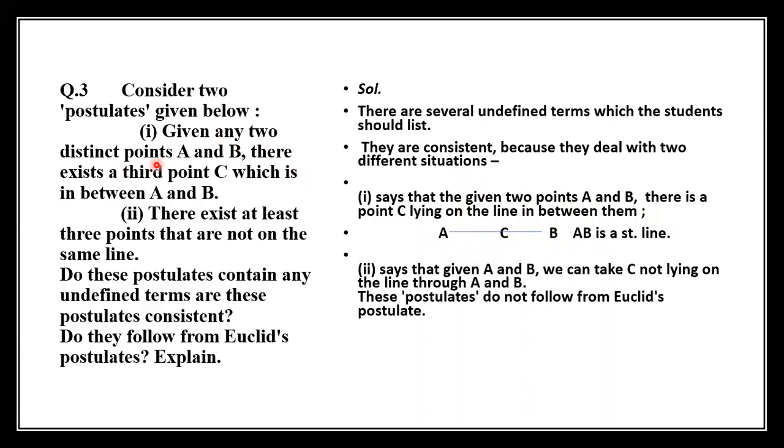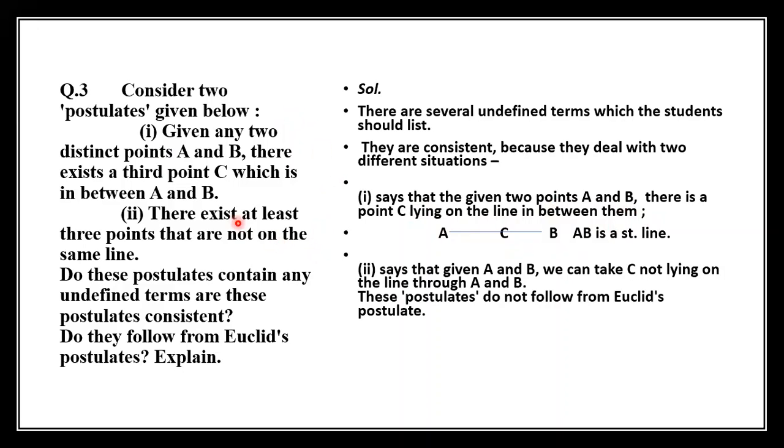A and B are two distinct points. There exists a third point C which is in between A and B. Between A and B, there are infinitely many points, right? We know that AB is a straight line, so we can insert C over there, right? It says that given 2 points A and B, there is a point C lying on the line in between them. Just show it with the figure. Am I clear? Yes, ma'am.